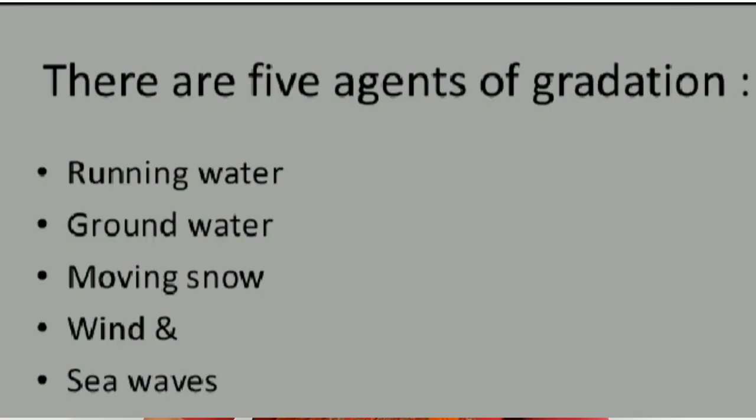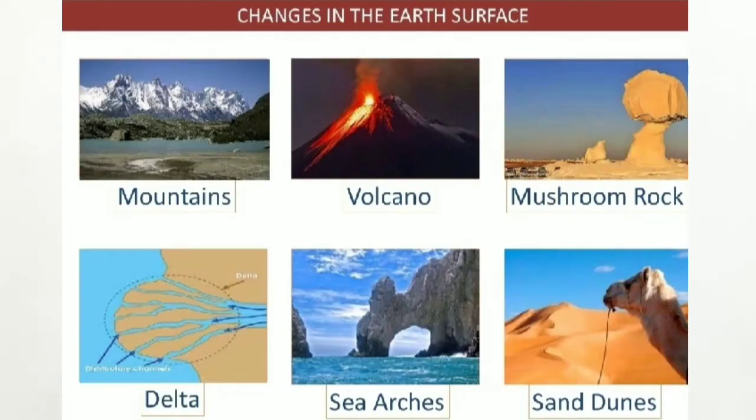Erosion generally takes place with running water, underground water, ocean currents, etc. These agents carry away the eroded material and deposit it into depressions, which results in the formation of new landforms. So we can say that erosion and deposition result in the formation of new landforms.